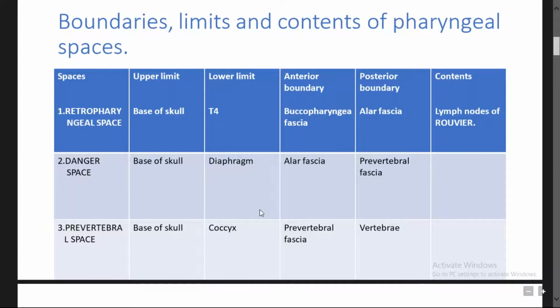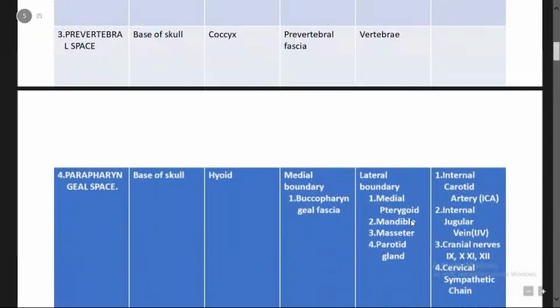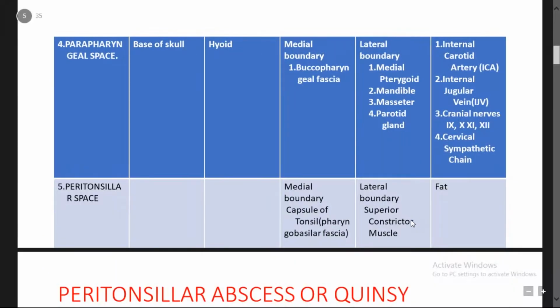And the prevertebral space extends from the base of the skull up to the coccyx. The coccyx is present at the pelvis, and is the lowest part of the spinal column. The anterior boundary is covered by the prevertebral fascia, and the posterior boundary is the body of the vertebra. Coming to the parapharyngeal space, it extends from the base of the skull up to the hyoid bone.